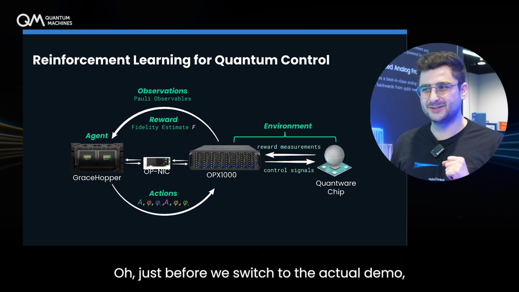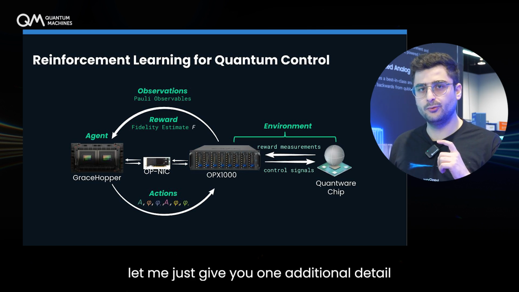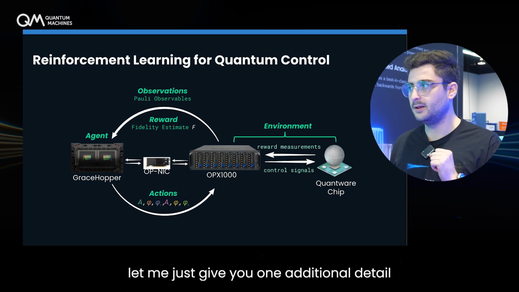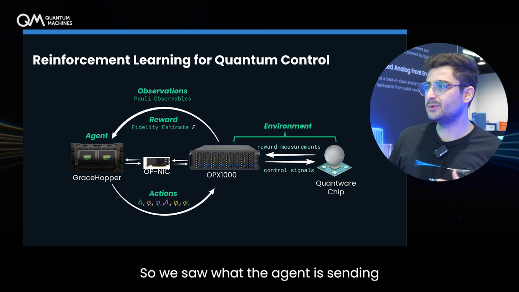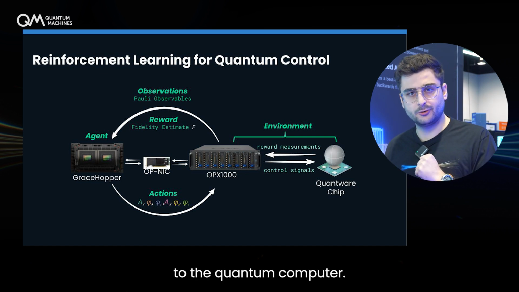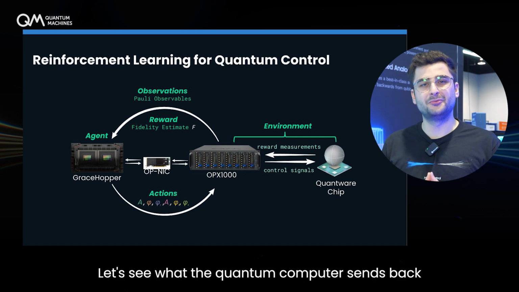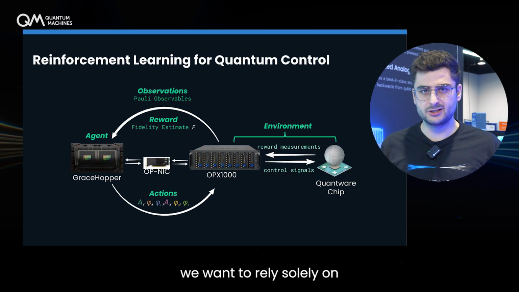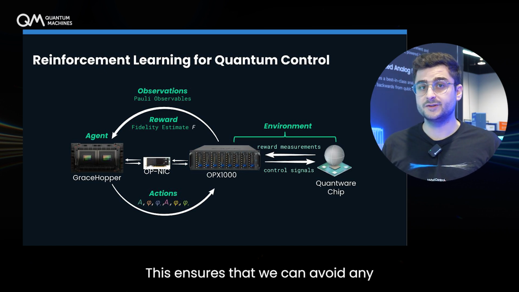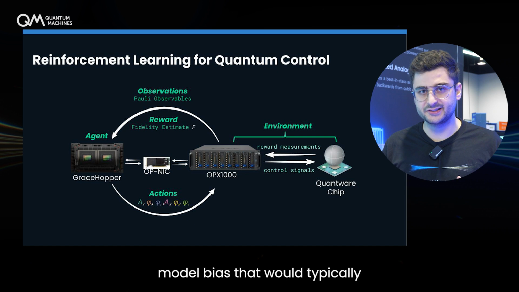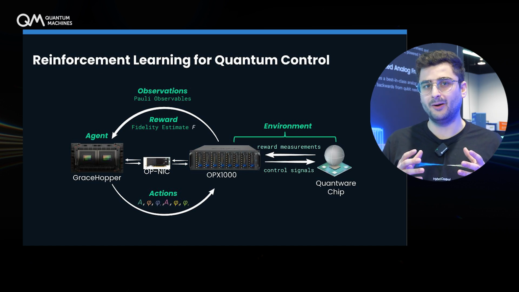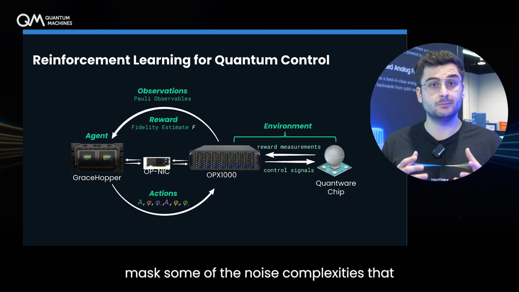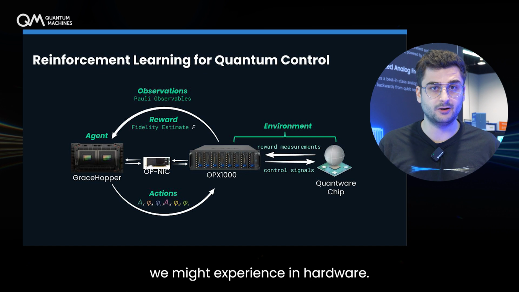Just before we switch to the actual demo, let me just give you one additional detail, which is about the feedback. So we saw what the agent is sending to the quantum computer. Let's see what the quantum computer sends back to the agent. In this feedback loop, we want to rely solely on measurement outcomes. This ensures that we can avoid any model bias that would typically mask some of the noise complexities that we might experience in hardware.